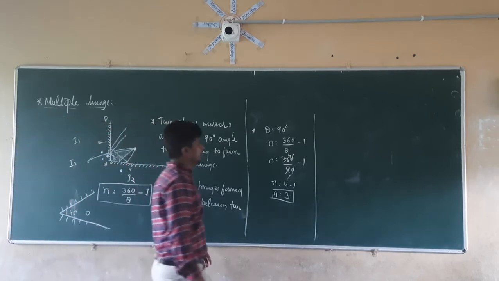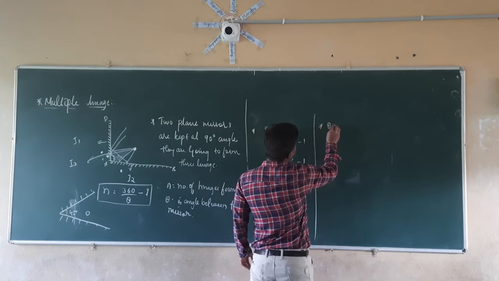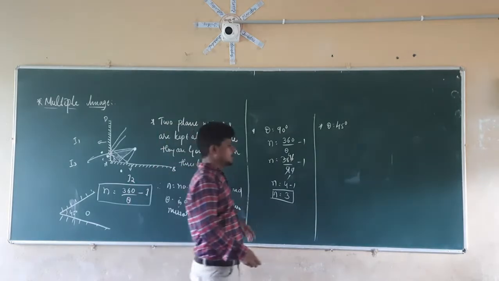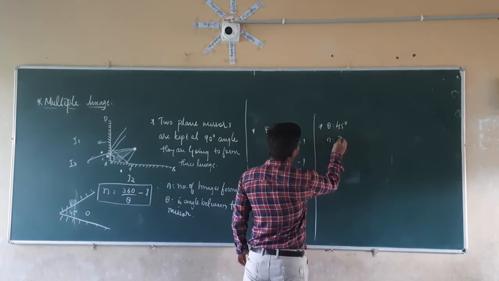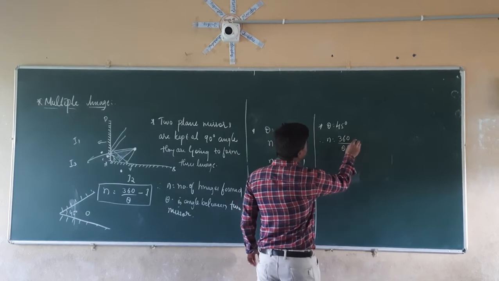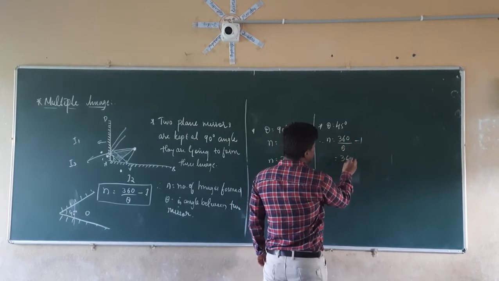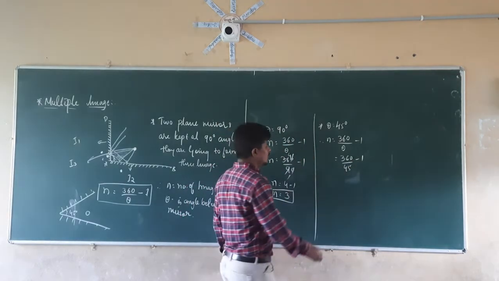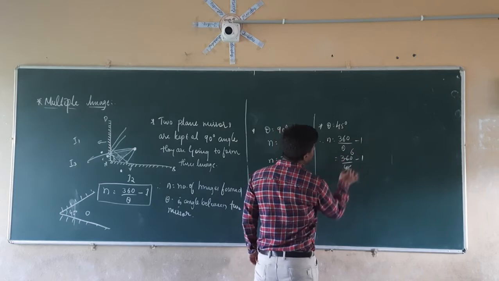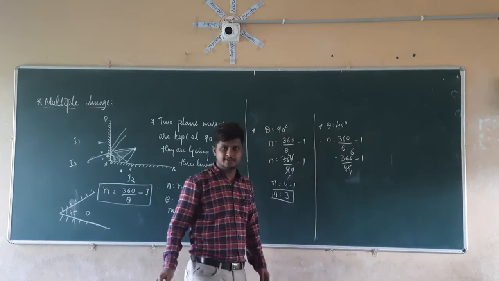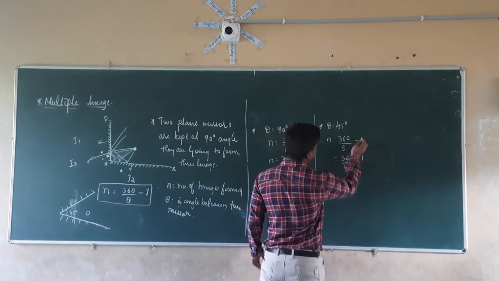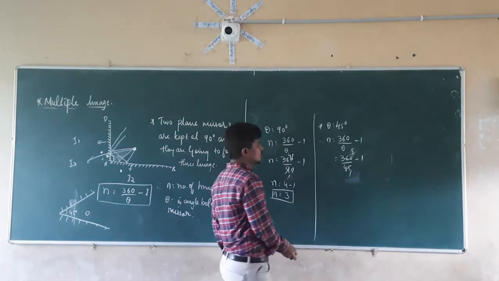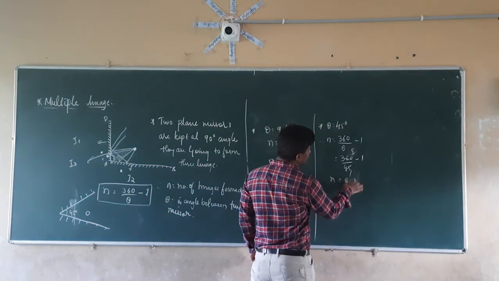If we check here, the theta value given is equal to 45 degrees. Therefore, n is equal to 360 divided by theta minus 1, which is equal to 360 divided by 45 minus 1. 45 eights are 360. So n is equal to 8 minus 1.